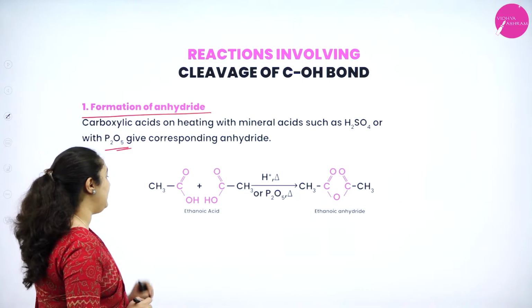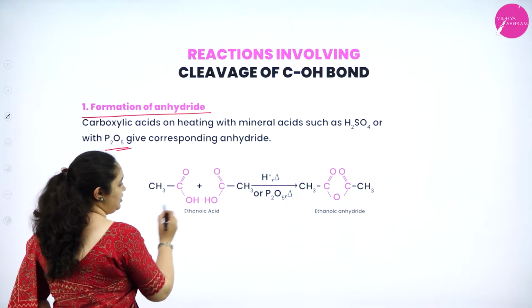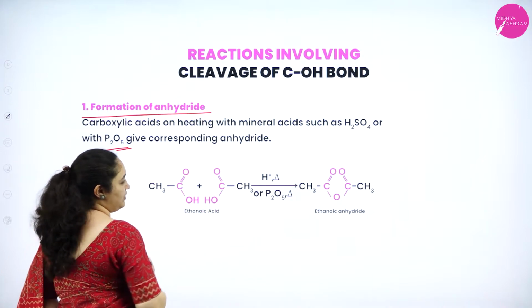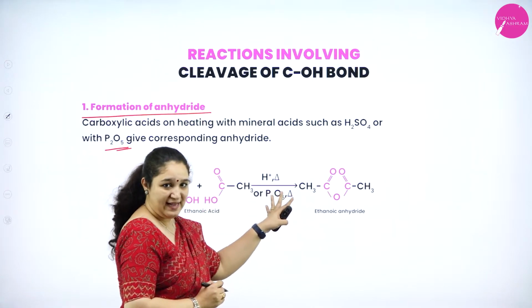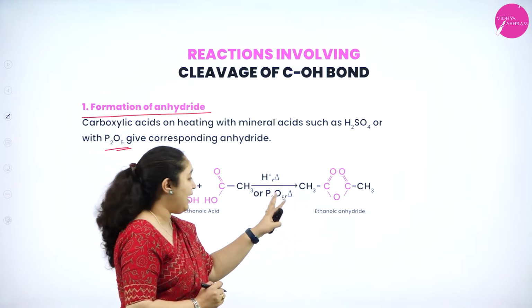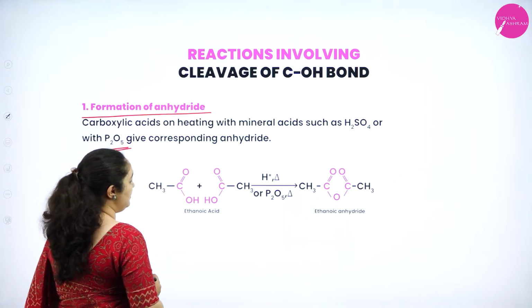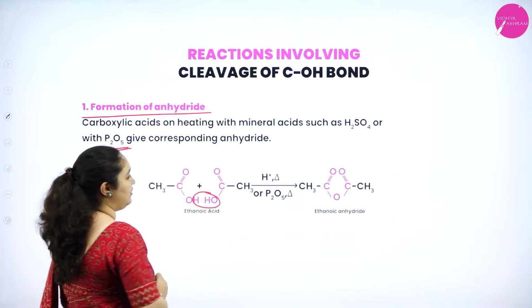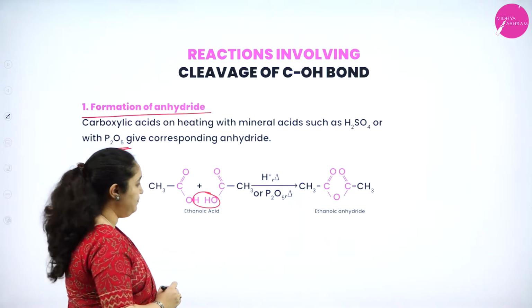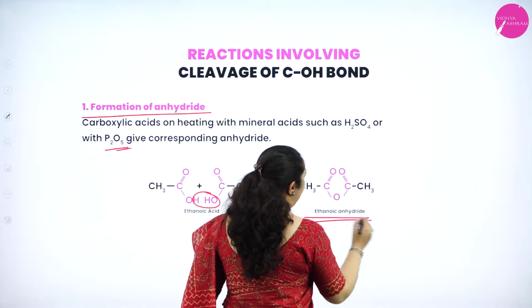See here, example I have taken ethanoic acid CH3COOH, CH3COOH. Now here, when I am heating this in the presence of the acid like H2SO4 and phosphorus pentoxide, what happens is, only one oxygen and an H2O molecule gets removed.